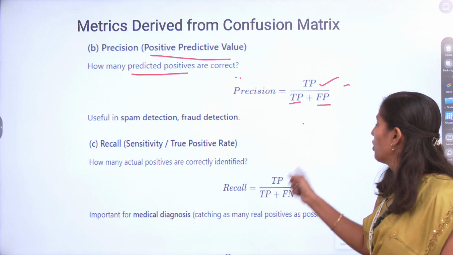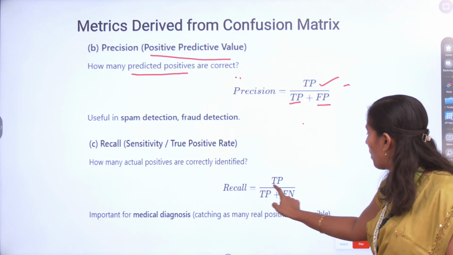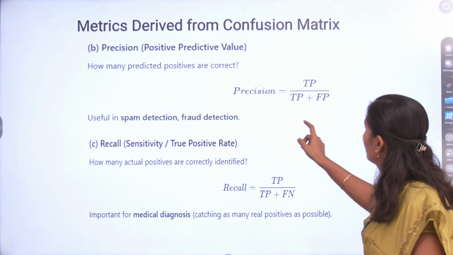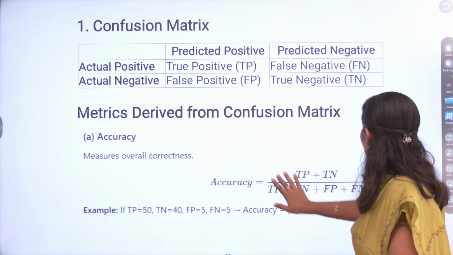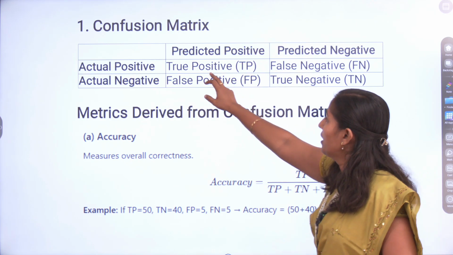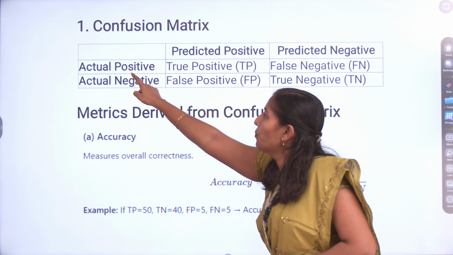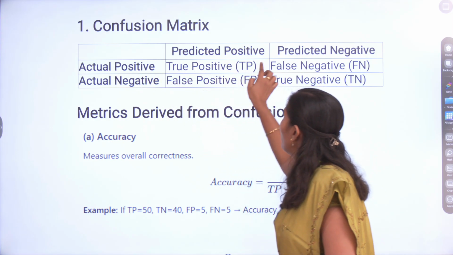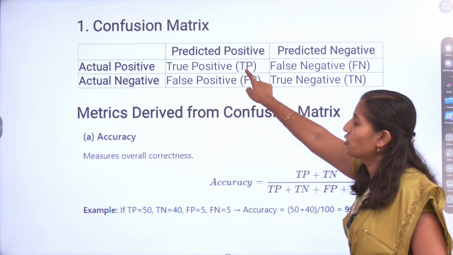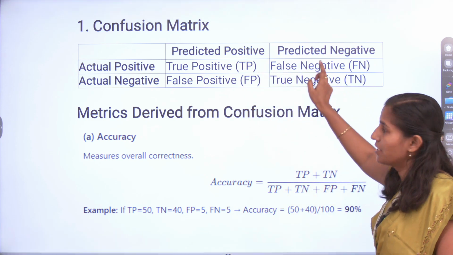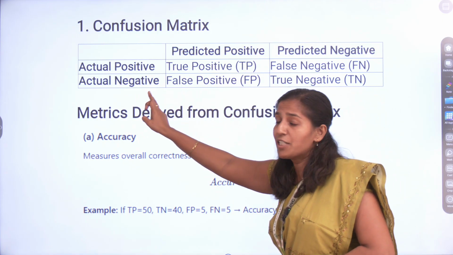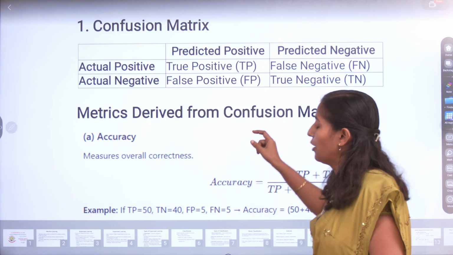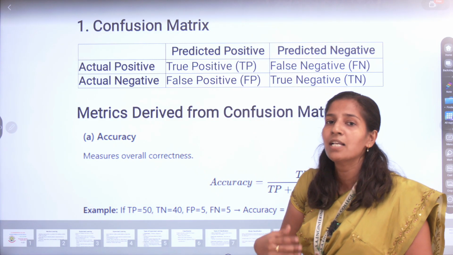Likewise, the true positive rate is your recall. In the confusion matrix, for the actual positive you have two values, true positive and false negative. Likewise, for the actual negative you have false positive and true negative. Using these two, you have to find out the sensitivity and specificity.